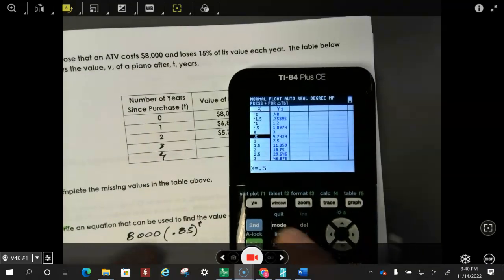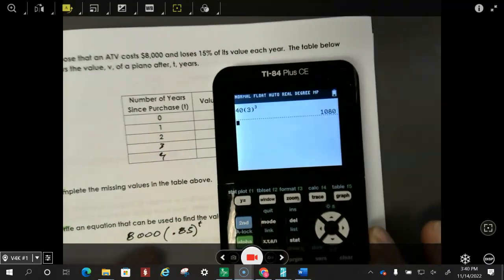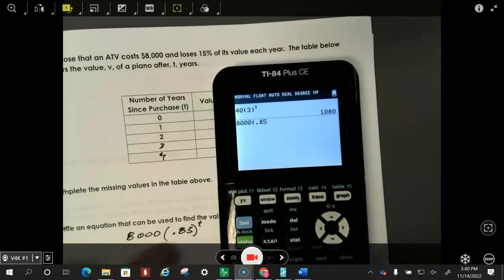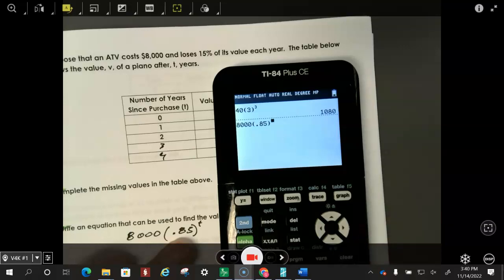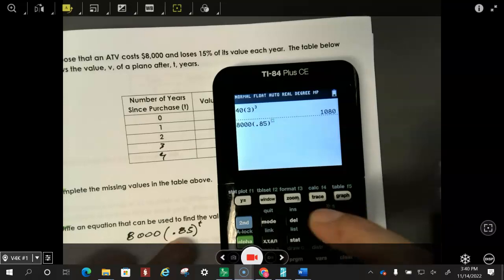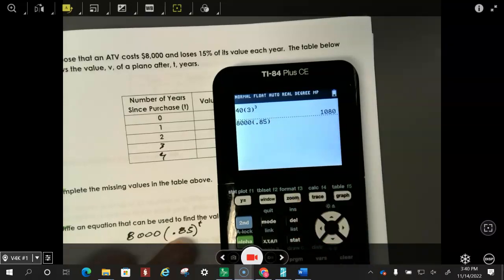I can put it in this part of the calculator, and I can go 8,000 parentheses 0.85 close parentheses, and I want to go raised to the power of. Actually, I don't want to raise it to the power of anything. Let me delete this. I'm just going to do it recursively.